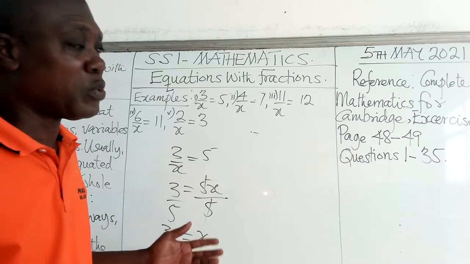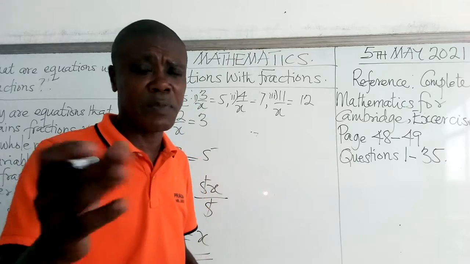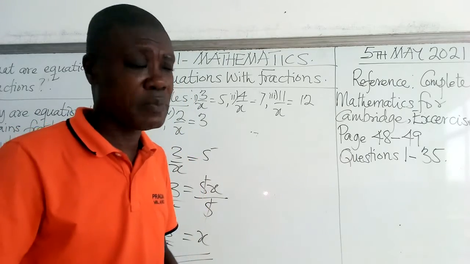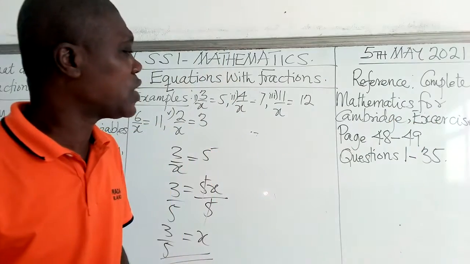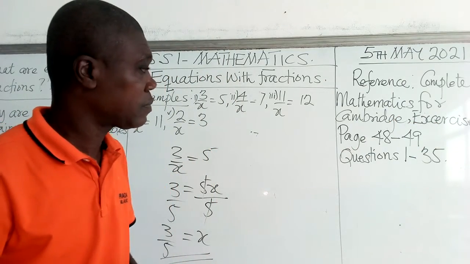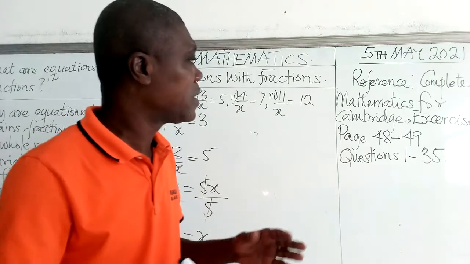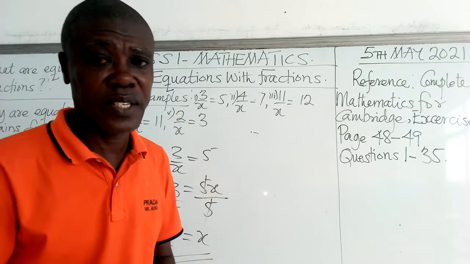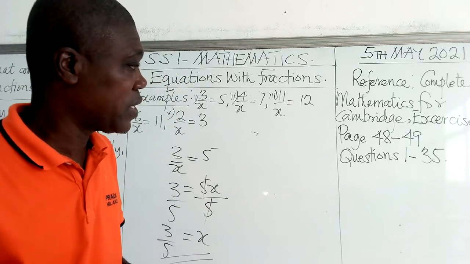Please, I will entreat you to go to our book, that is the mathematics books that you are having. Go to page 48 to 49. Exercise 6. Please.